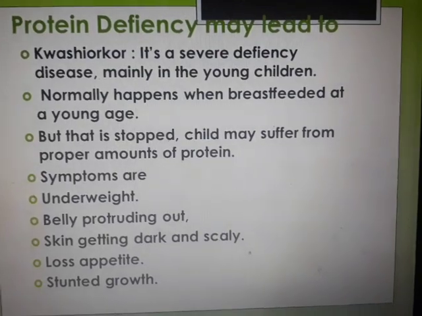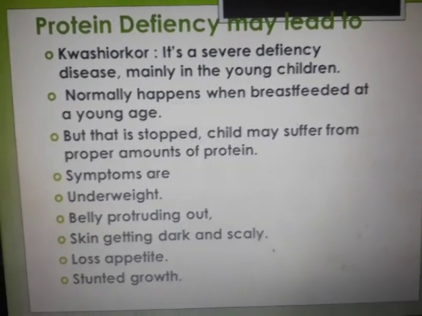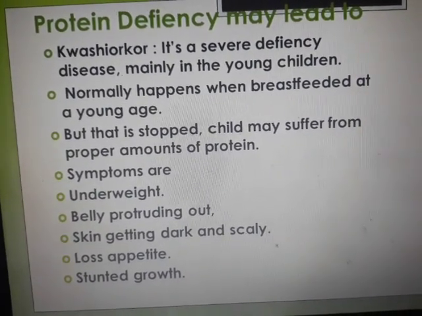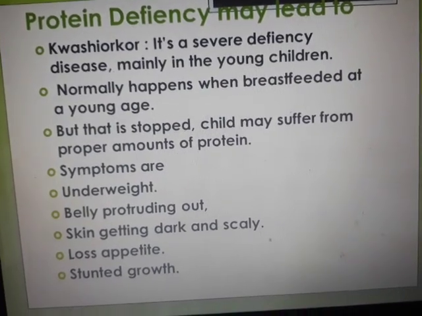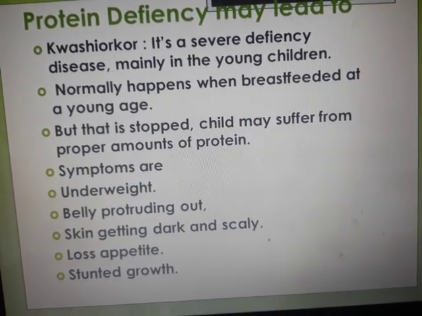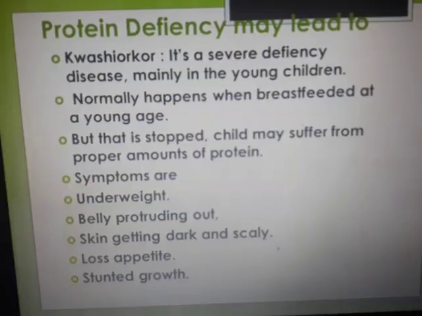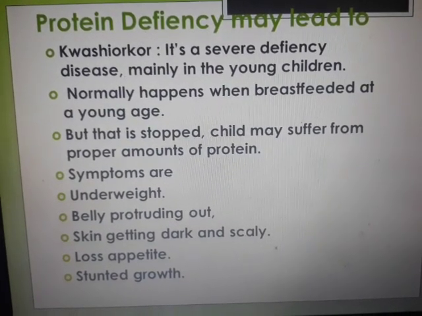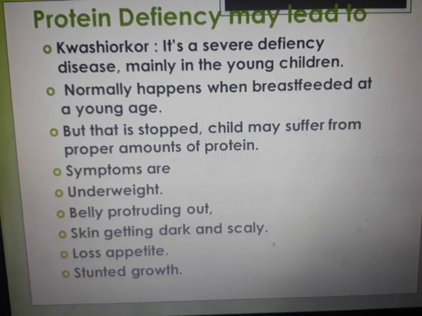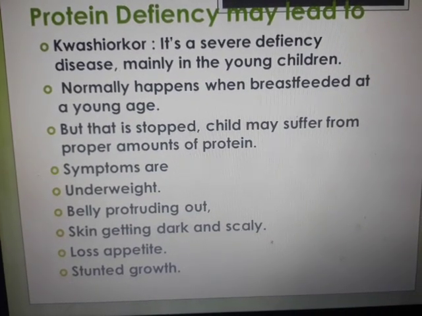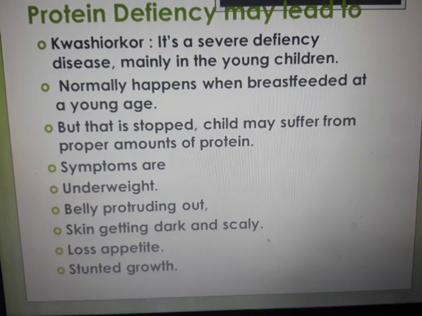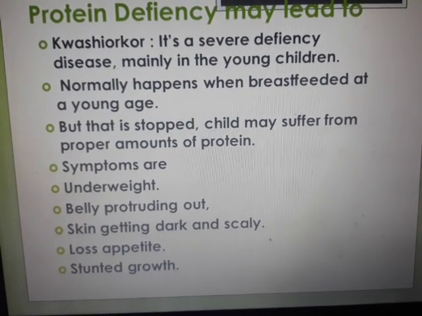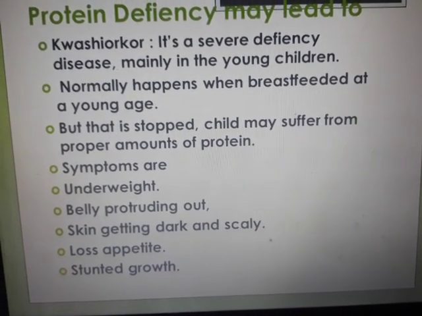So, what are the things that may lead to the deficiency? Which kind of diseases can be formed in case there is a protein deficiency? That is what we are going to see. First is Kwashiorkor. It is a severe deficiency disease, mainly in young children. Okay, it normally happens when the breastfeeding is stopped at a very young age. Okay, what happens is